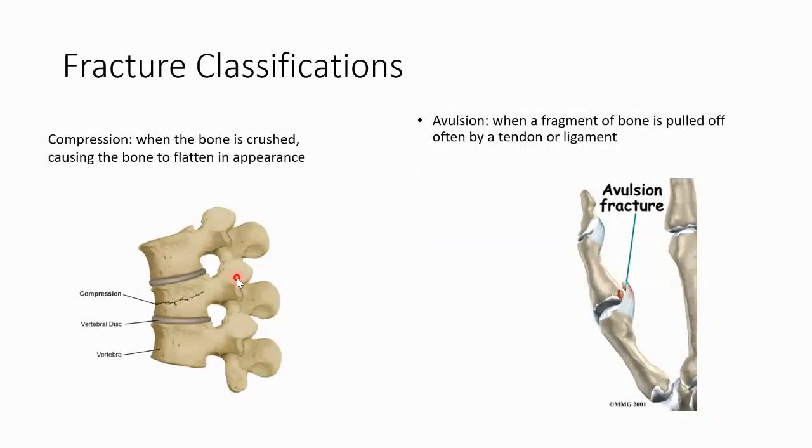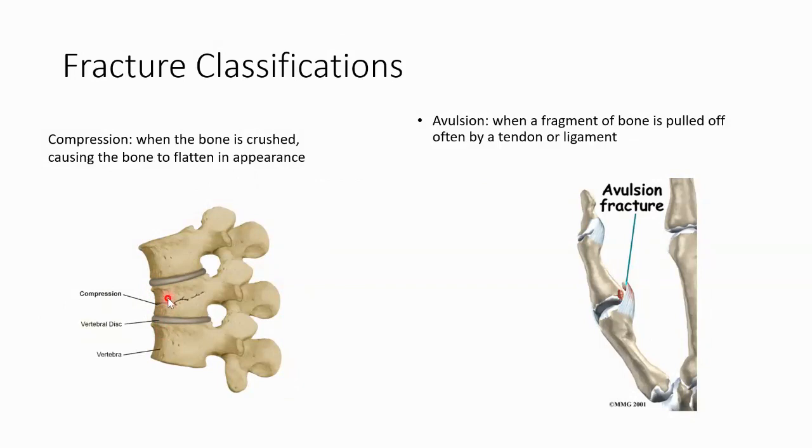Some other ones, a compression fracture is when the bone is crushed, causing the bone to flatten in appearance. You can see right here the vertebral disc, and here's a compression fracture. So this fracture is wedged or squeezed together here on one side of the bone. It kind of compresses here and it's crushed and it gets flatter.